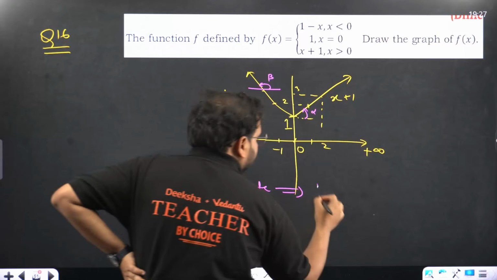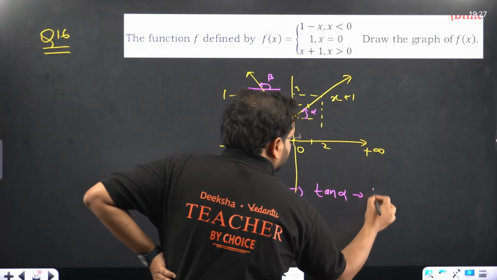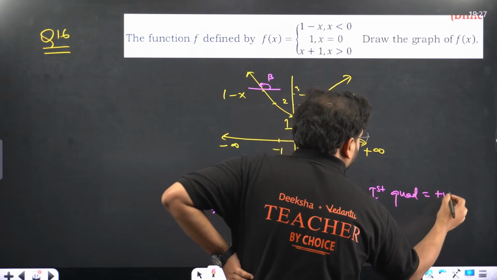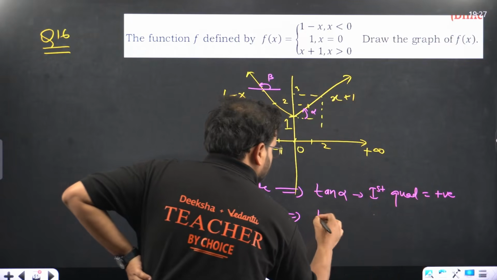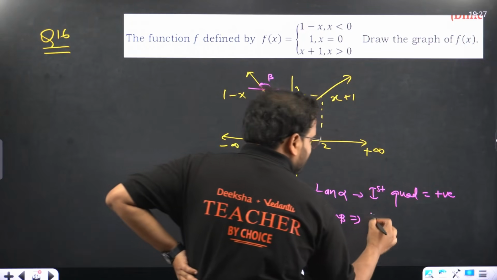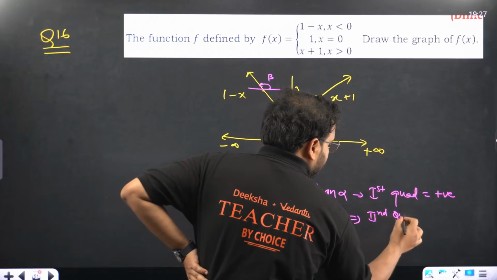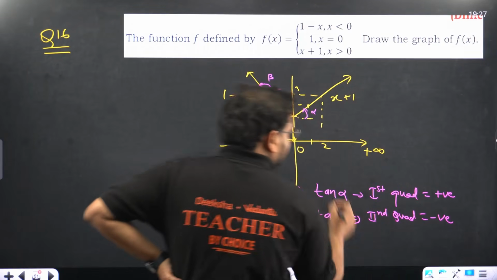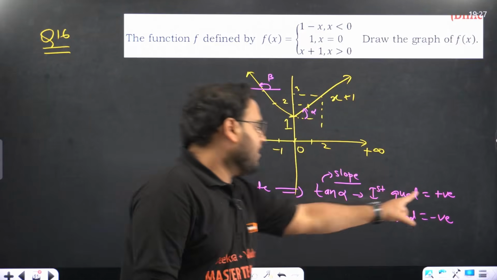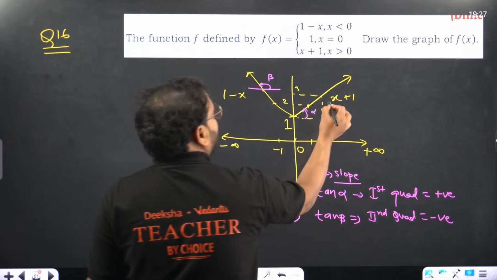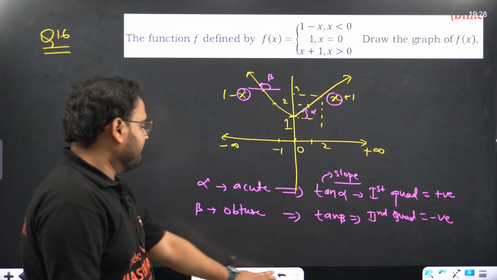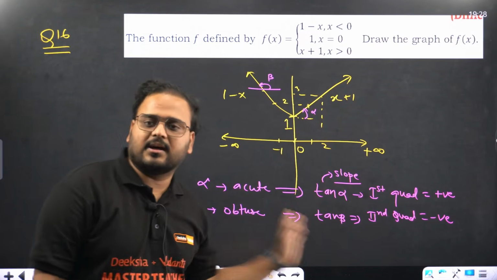For acute alpha, tan alpha will be what? In the first quadrant, what happens over here? Positive. And for this, tan beta will be what? Which quadrant? Beta is obtuse, so second quadrant. Of course, negative. Tan alpha and tan beta mean what? Slope. Tan of the angle means slope. So slope is positive, slope is negative. Check here, 1 into x, here minus x. Does it make sense? This is just for the verification part, though. This is not required in the answer.